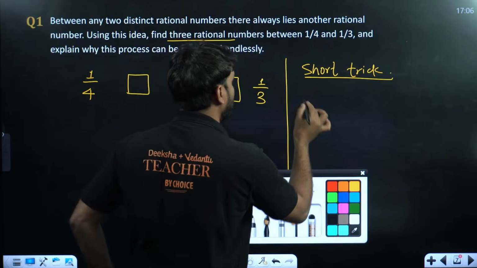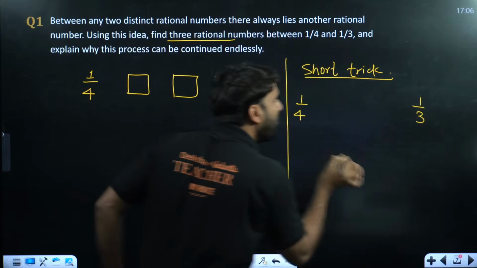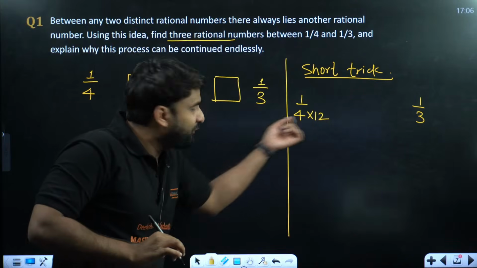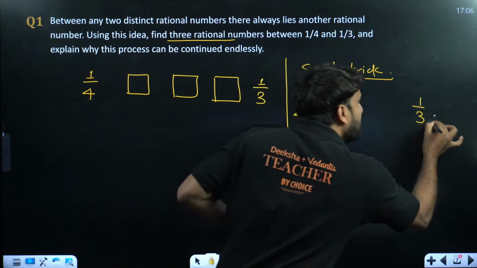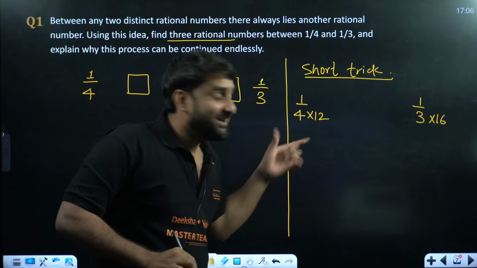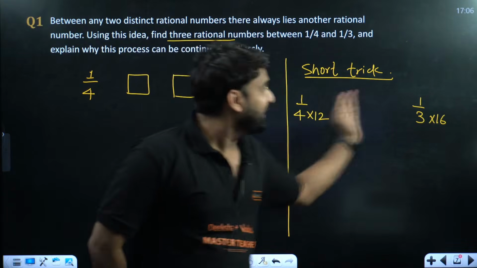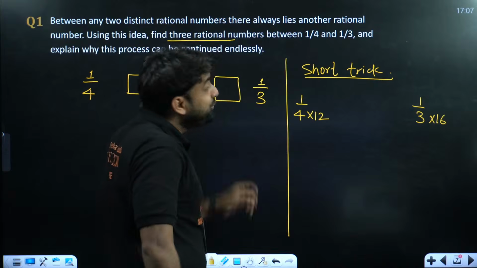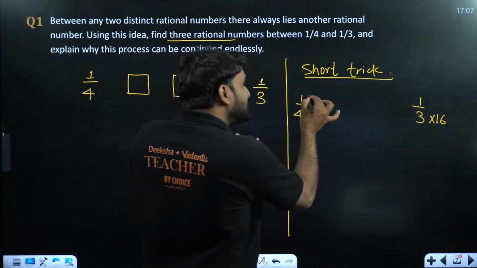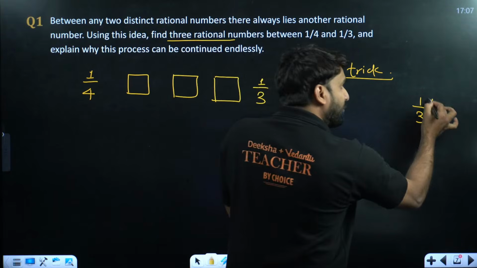So what you need to do: this is 1 by 4, right? And this is 1 by 3. Now if we multiply this by 12, 12 times 4 is 48, and let's multiply this by 16, 16 times 3 is 48. By doing this, the denominator will become similar. 12 times 4 is 48 and 16 times 3 is 48. Now if you are multiplying the denominator by 12, then you have to multiply the numerator also by 12. And here, if you are multiplying 3 by 16, then you have to multiply the numerator by 16.